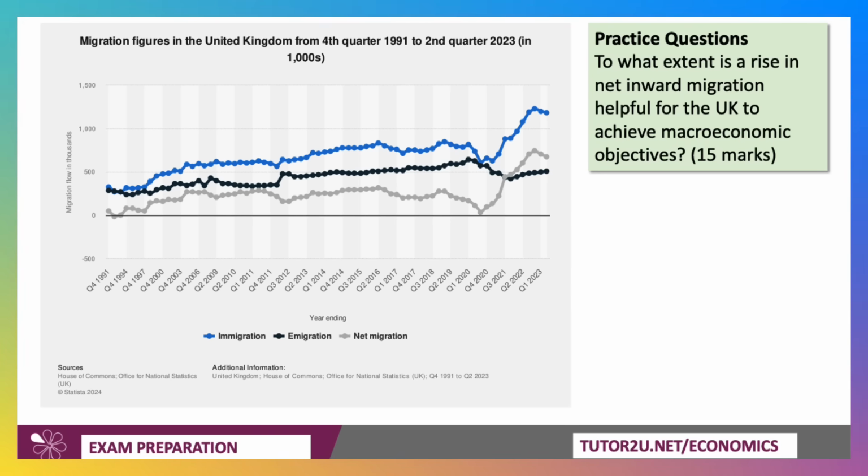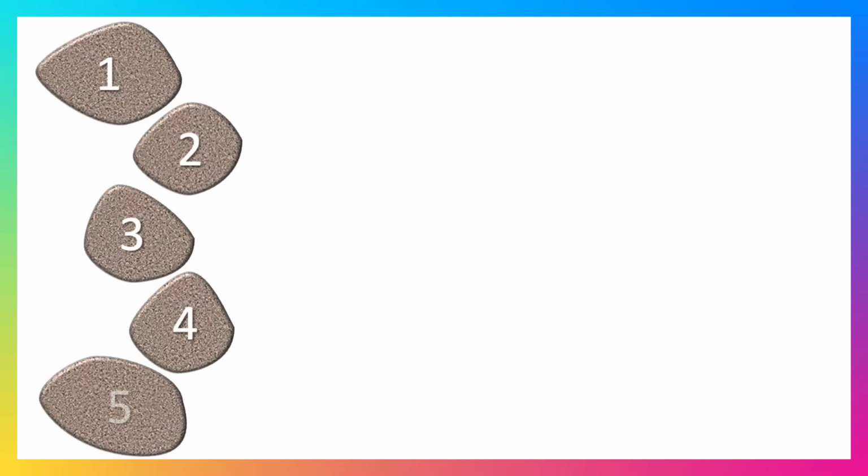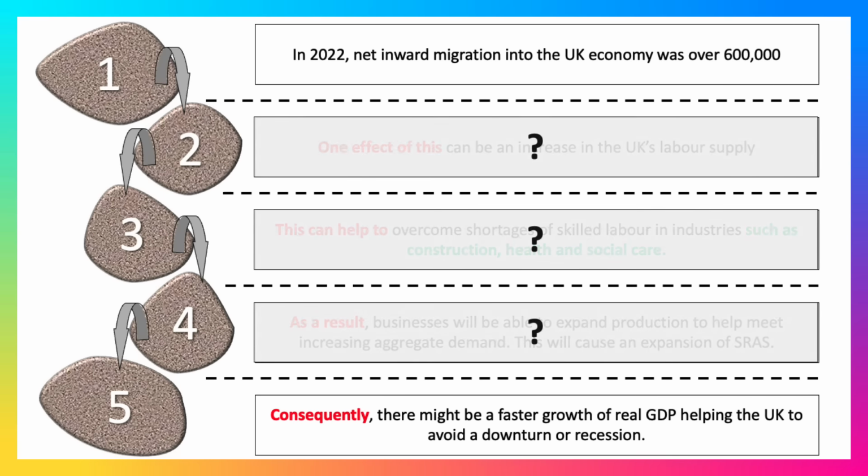The black line is the number of people leaving the UK, emigration, and net migration, which is in the question, is the balance between the blue and the black line. And you can see that in the last couple of years, net migration has surged above 500,000 per year. In fact, it was about 670,000, I think, in the latest figures. So to what extent is net migration of over 600,000 people helpful for the UK economy?